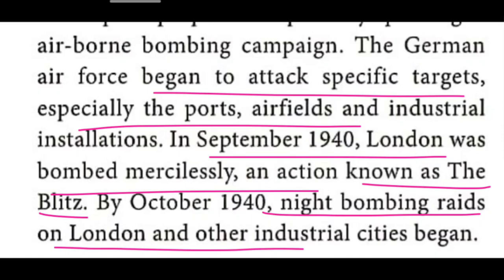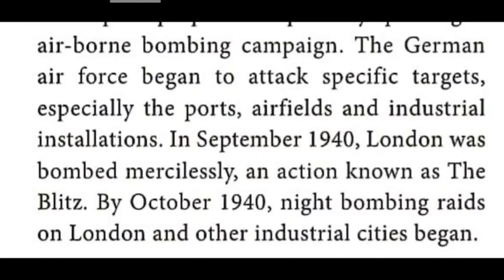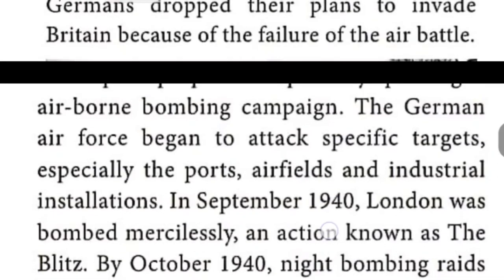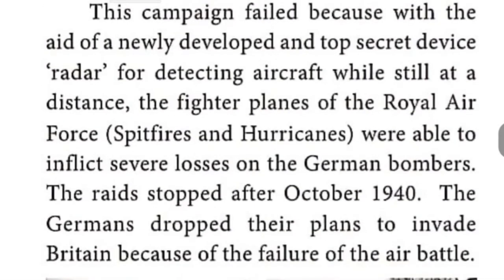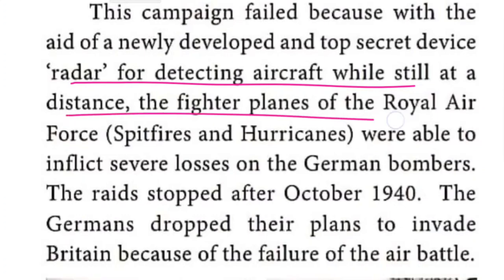So this campaign of Germany failed. What was the reason? The British kept a top secret device, namely radar, for detecting aircraft while still at a distance. The fighter planes of the Royal Air Force were also there.